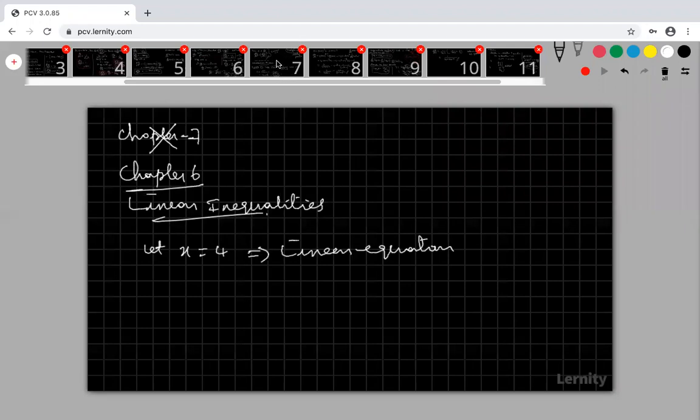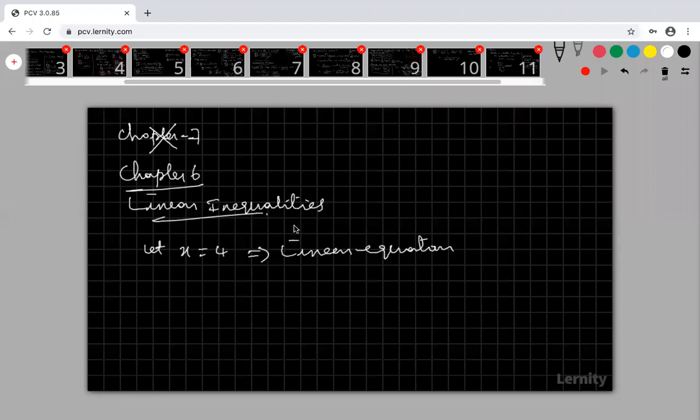Chapter 6 is not deleted, my dear students. I had told you that after finishing chapter 7 we'd go for chapter 6. But some students requested that we finish chapter 6 first and then go for chapter 7, because chapter 7 is a little bit difficult for us.